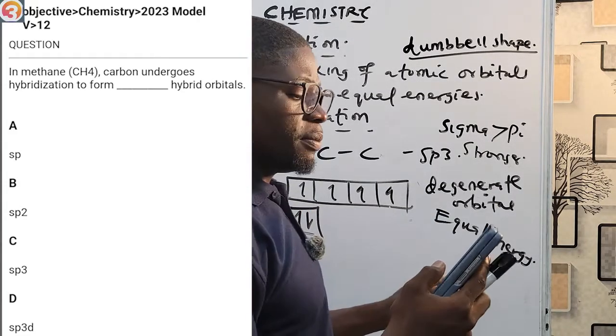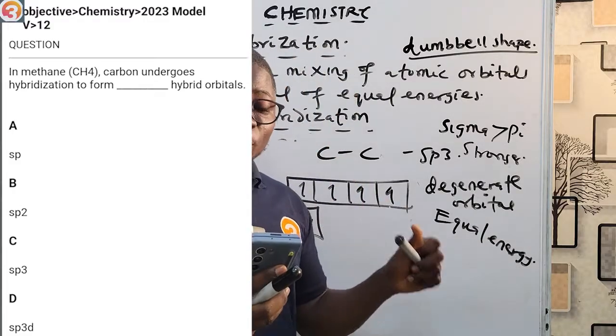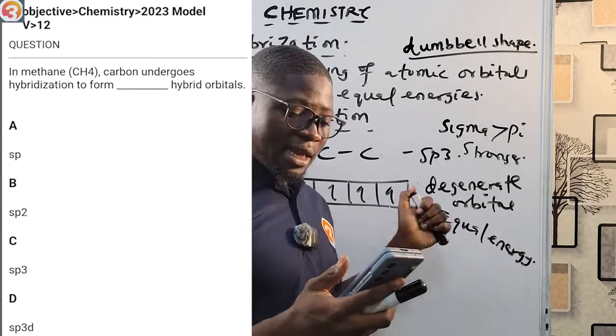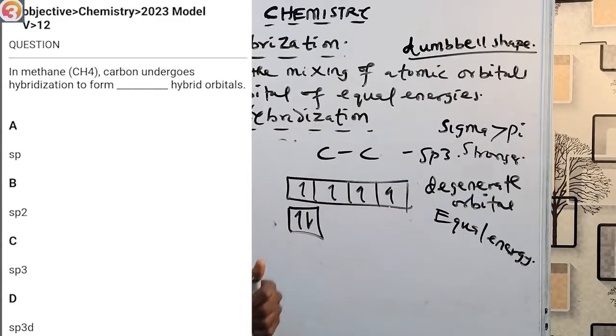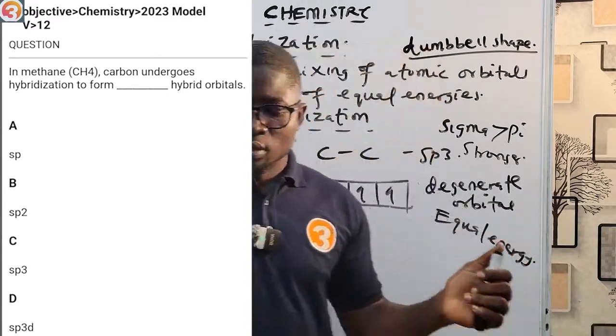Okay, so they say which of the following represents hybridization in methane, CH4? Carbon undergoes hybridization to form dash hybrid orbitals. That's simply option C, SP3 hybridization. A, SP; B, SP2; C, SP3; D, SP3D. So let's continue.